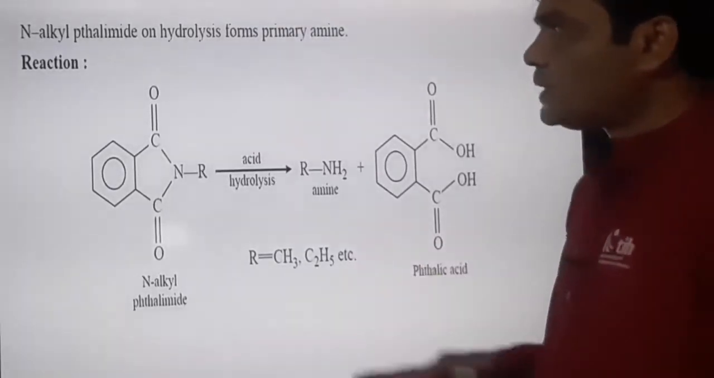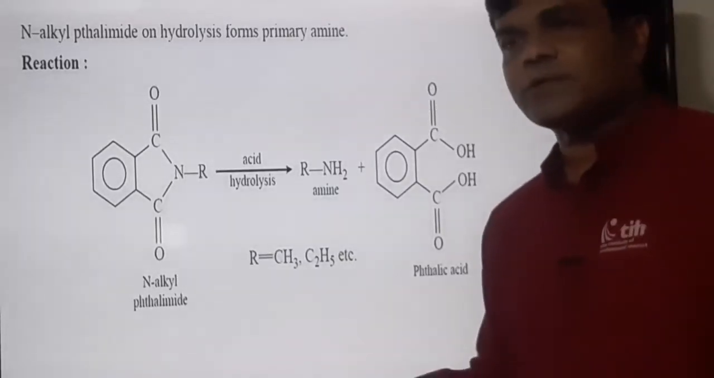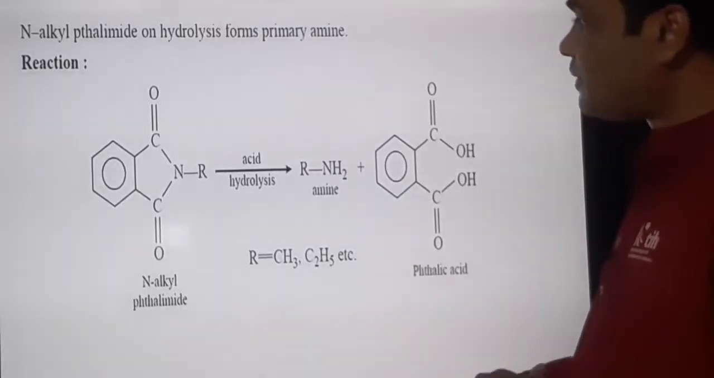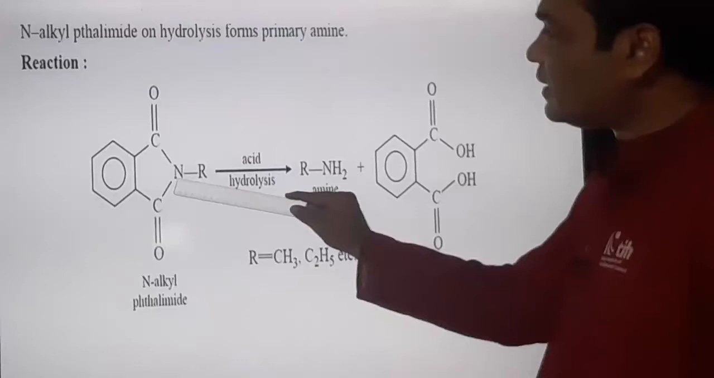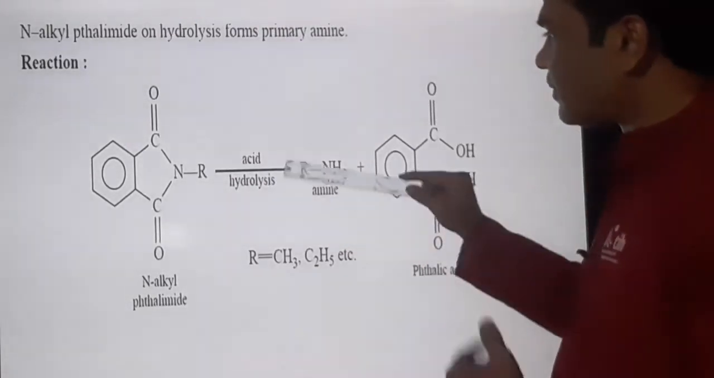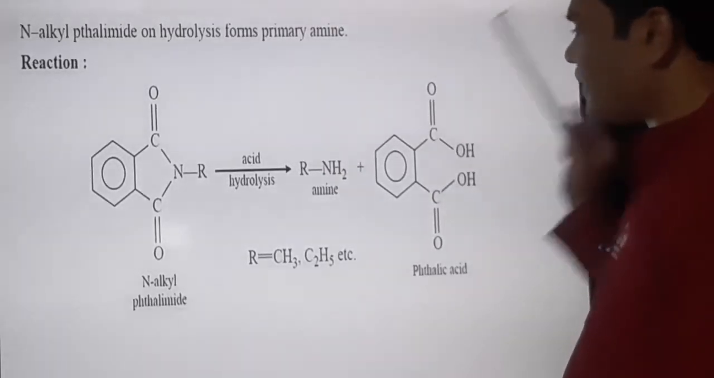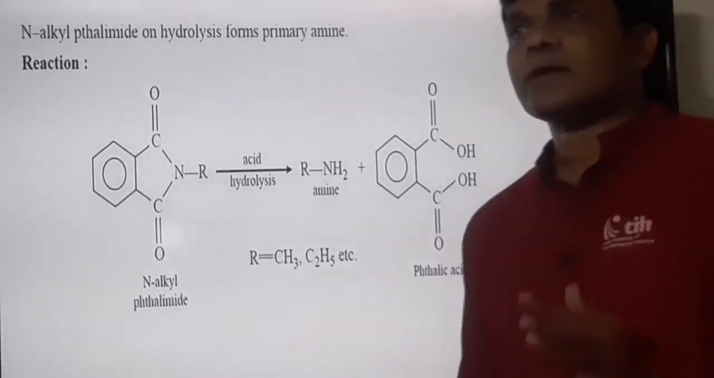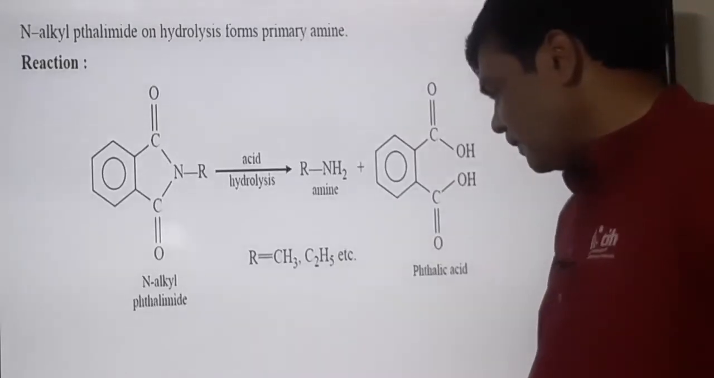What is Gabriel phthalimide synthesis? Starting from phthalimide, first reaction with sodium hydroxide or potassium hydroxide, we get the potassium salt. Then treatment with alkyl halide gives the N-alkyl derivative of phthalimide, and that N-alkyl derivative on hydrolysis gets converted into amine, and the byproduct is phthalic acid. This is an important reaction for the synthesis of amines, Gabriel phthalimide synthesis.